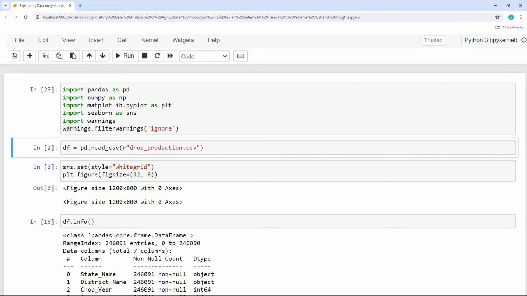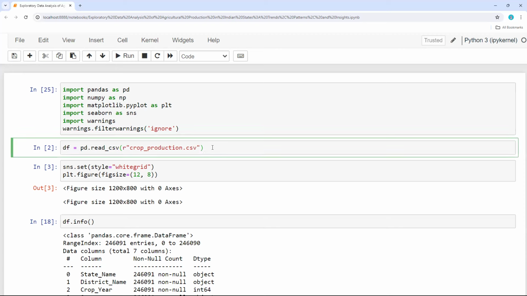So this is my data set, crop production. I have taken this data set from Kaggle. Kaggle is like a data sets repository where you have n number of data sets, and you can take a data set and do your EDA, or some predictive analysis. You can prepare a machine learning algorithm as well.